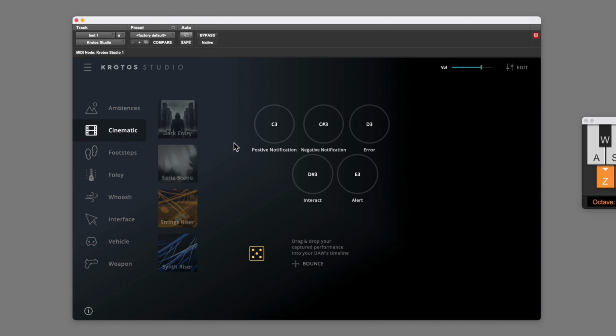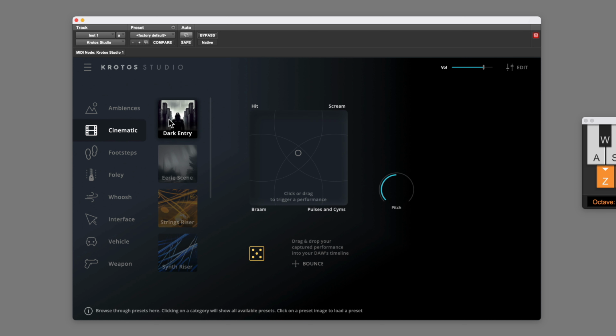Moving into the cinematic section, once again, these are all sounds from the Genesis pack. Dark entry, let's see what this is. Get it loaded up. This could be good for trailers. Maybe move it over to pulses and cymbals. Or scream. How about if we wanted a lower pitch scream? How about eerie scene?